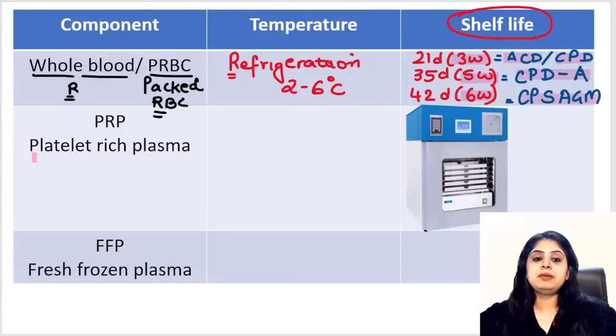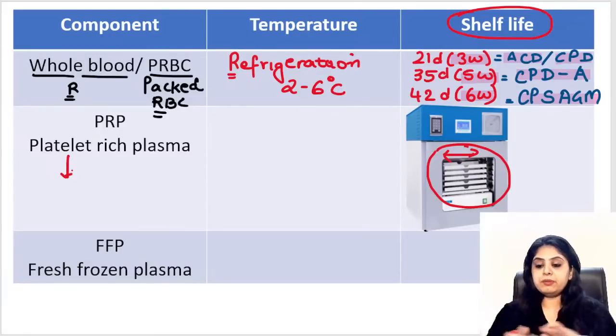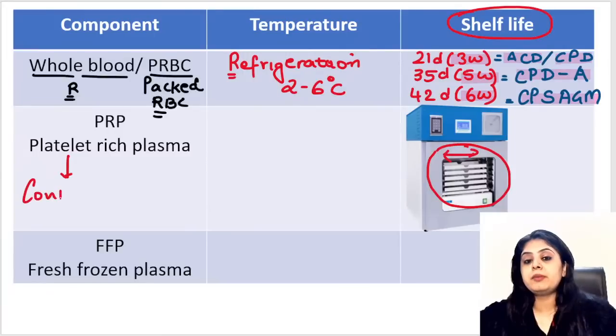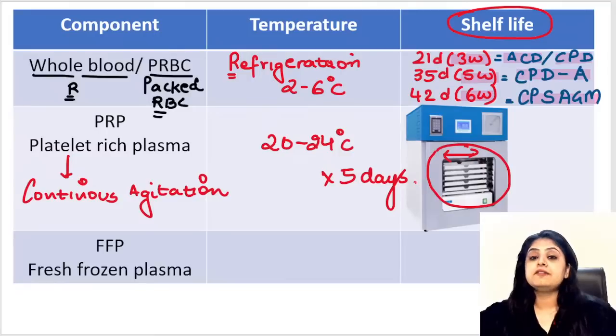Okay, coming to the next one, platelets. You will realize for platelets I have made a machine over here, and although you can't see, your machine moves. This machine moves like this, left right. The machine is going to move. Why? Because ma'am, if you keep platelets still, they will coagulate or clump. Platelets will aggregate basically, a clot will form. I don't want it to clot. So what am I going to do? I will make sure the machine is moving forever. Continuous agitation is needed, and this is the highest temperature, 20 to 24 degrees. For how many days? Platelets have a shelf life of 5 days.